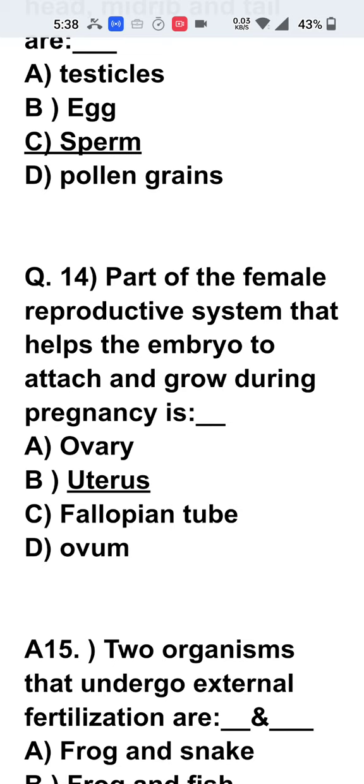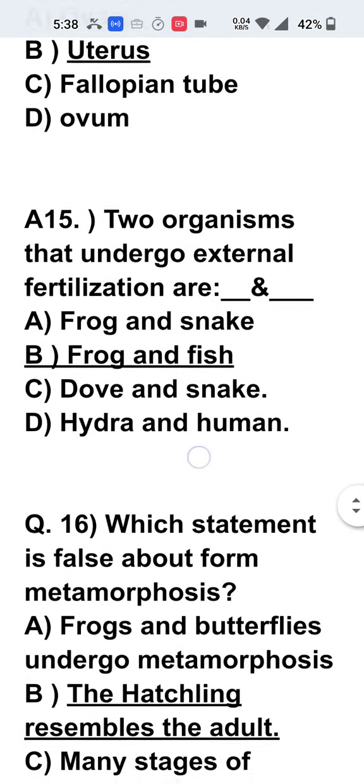So after the fertilization, the ovum becomes the zygote, and zygote starts dividing, undergoes cell division and becomes the embryo, which is a ball of cells, and it comes and attaches to the inner wall of the uterus and will be there in the uterus for the next 9 months during the pregnancy. So B is the correct answer.